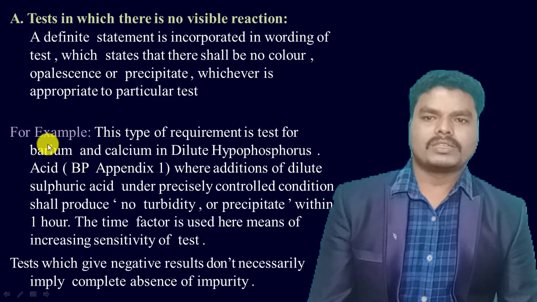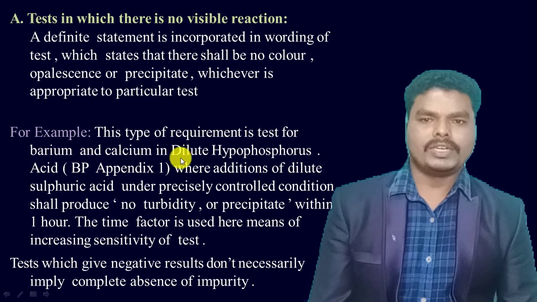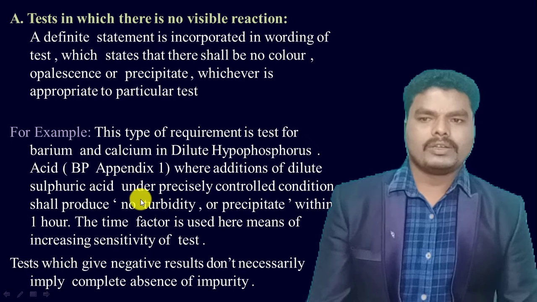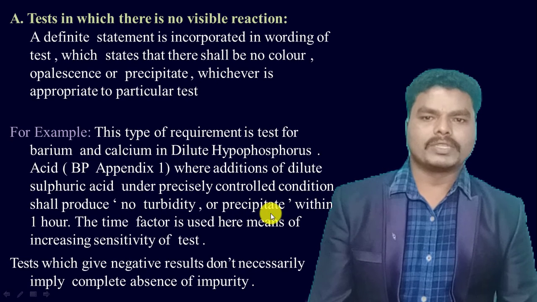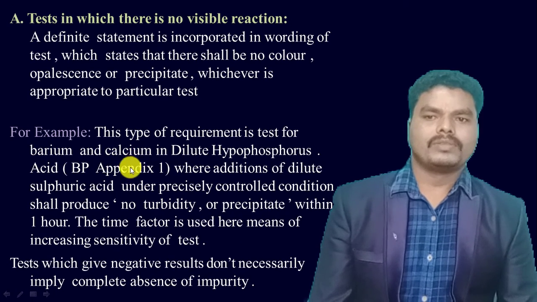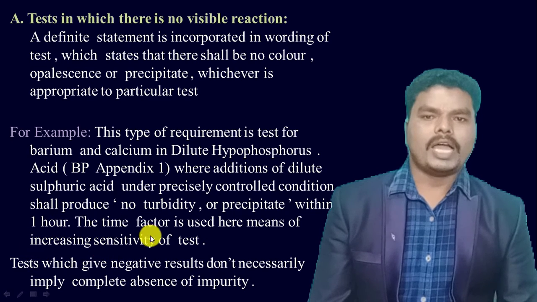An example for this type of tests is the test for barium and calcium in dilute hypophosphorus acid according to the British Pharmacopoeia. In this test, addition of dilute sulfuric acid under precisely controlled conditions shall produce no turbidity or precipitate. That indicates there is no barium and calcium in the dilute hypophosphorus acid. If there is any turbidity or precipitate present, that indicates barium and calcium are present as impurities in dilute hypophosphorus acid.